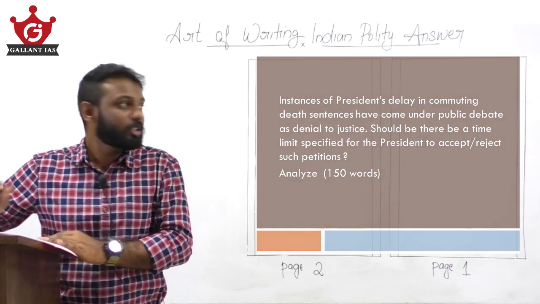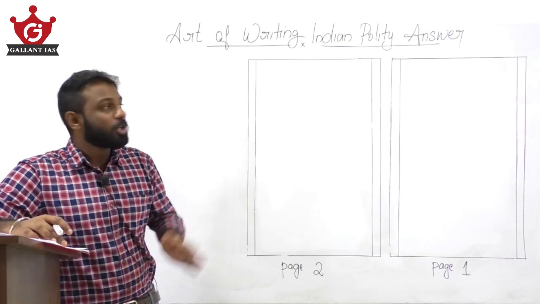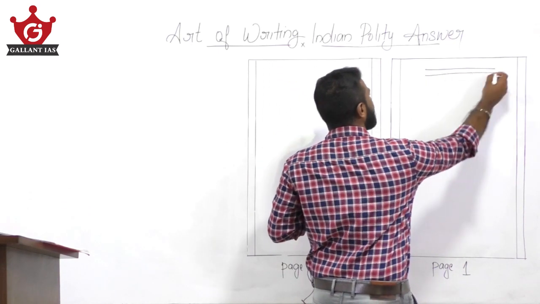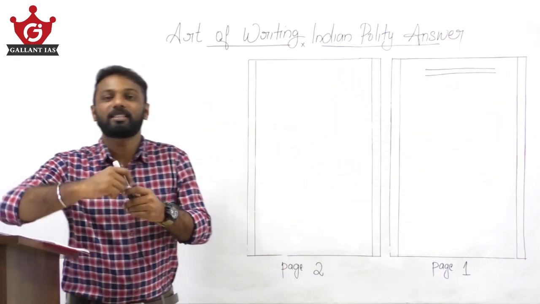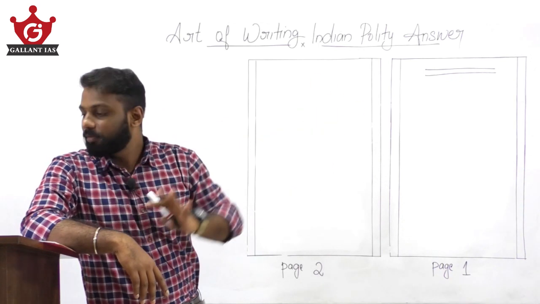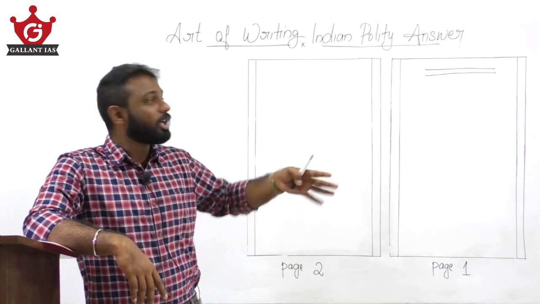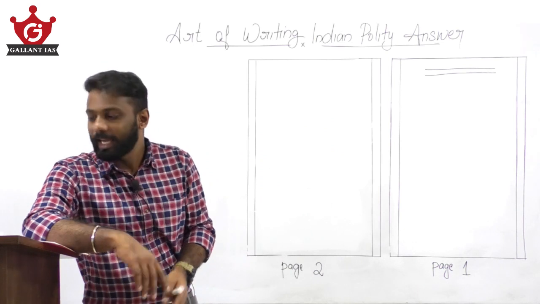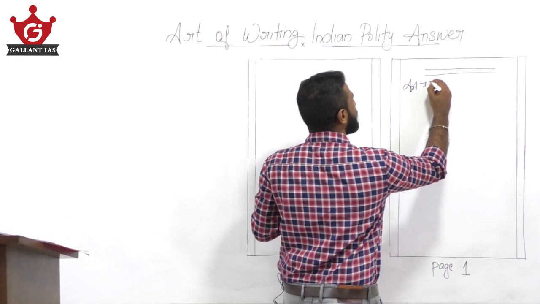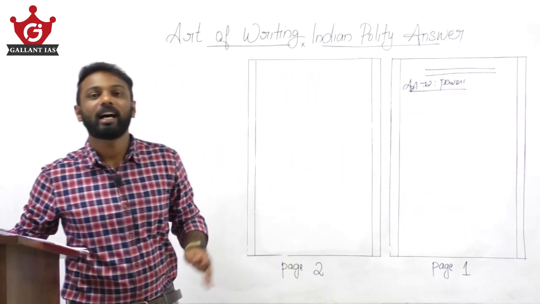For a 150 word question, UPSC provides you with 2 pages and you have to write your answer within these spaces provided. So in the intro part, we will write about the pardoning power or commuting power of the President under Article 72. Fine, that should be your intro. The President of India is given some judicial powers under Article 72, so you can give a small intro. And then please write the powers of the President under Article 72.